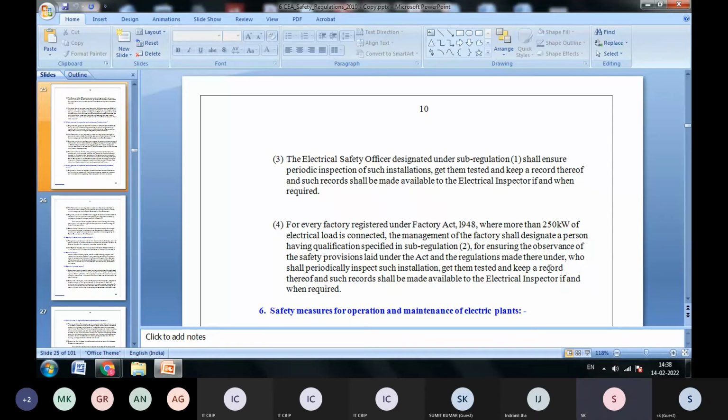If the load is more than 250 kilowatt, then every factory, the management of the factory shall designate a person having qualifications specified in the sub-regulation, whatever we told earlier. They must keep a person as a safety officer, electrical safety officer, ensuring the observance of the safety provisions laid under the Act and the regulations made thereunder, who shall periodically inspect such installation.